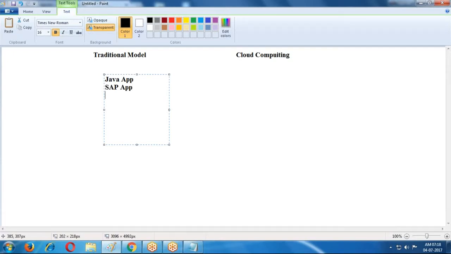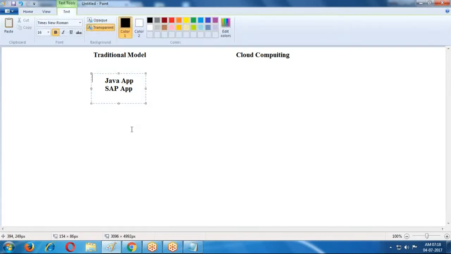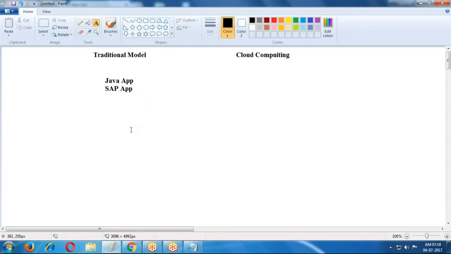Paint is one application, Word document is one application, Excel sheet is another. Like this, if you want to access them, MS Office is required, then only we can access them. In the traditional model, we are accessing applications in our own system. To access these applications, installation is required first. This is a major drawback in the traditional model.